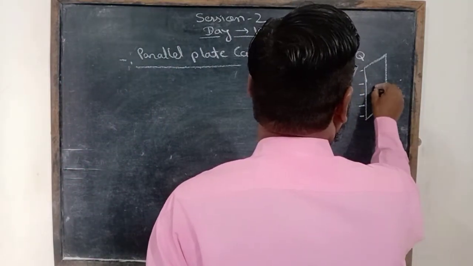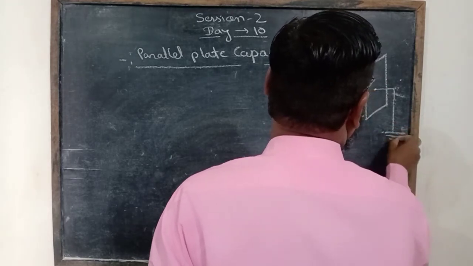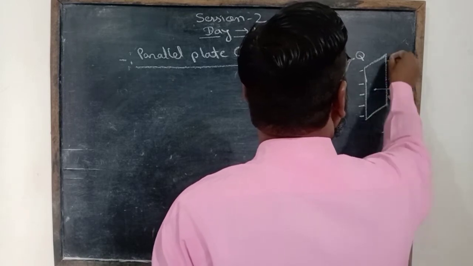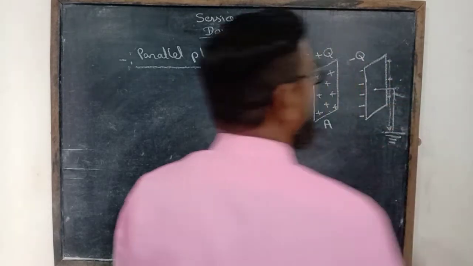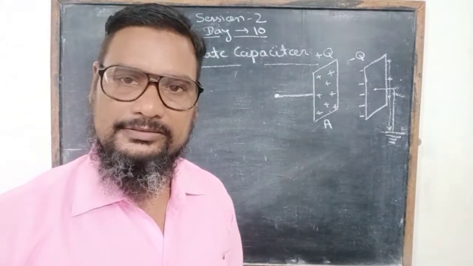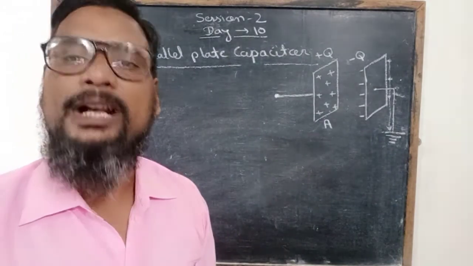If we give earthing to the second plate, then the positive charge of this plate goes to the earth. And the system obtained is called a parallel plate capacitor.